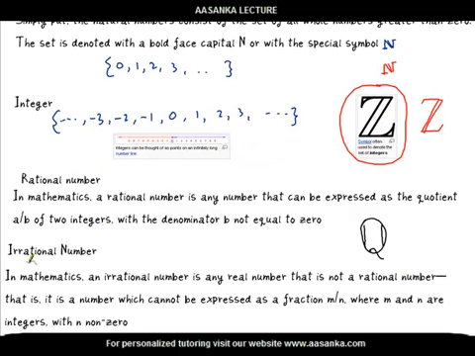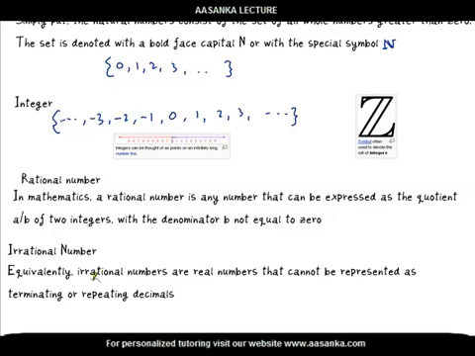Now it is very easy to understand irrational numbers. Numbers which are not rational are irrational. Any real number that is not rational, that is, if it cannot be expressed as a fraction m upon n, where m and n are integers with n non-zero, is irrational. Equivalently, you can say that irrational numbers are real numbers that cannot be represented as terminating or repeating decimals.